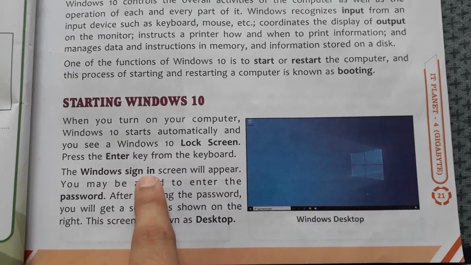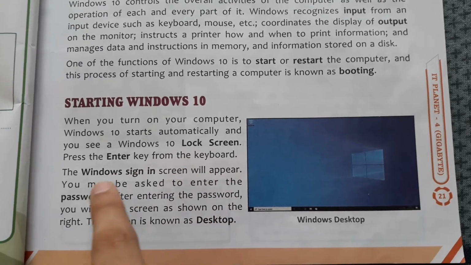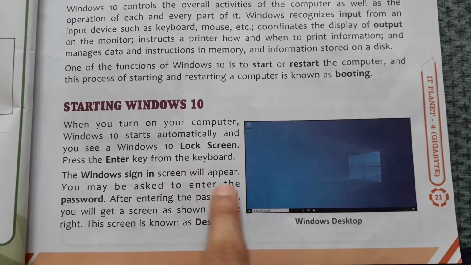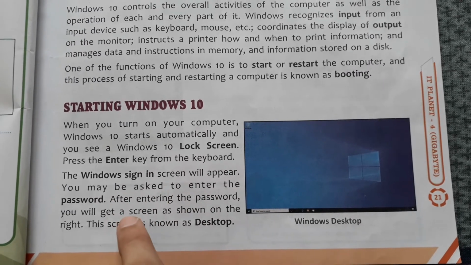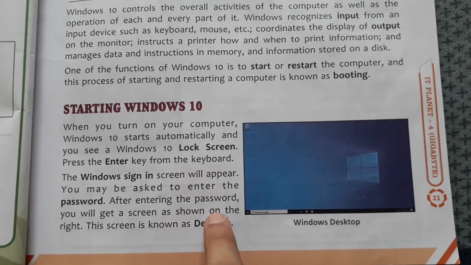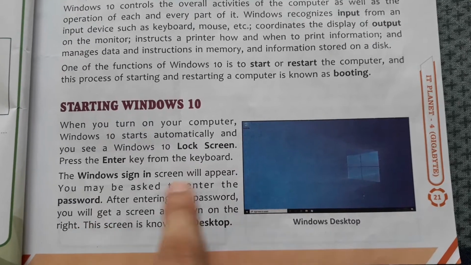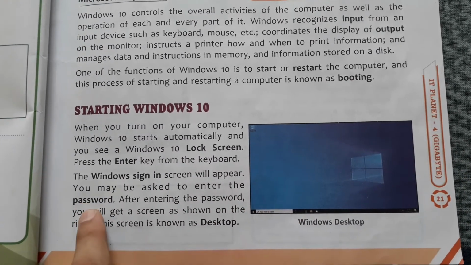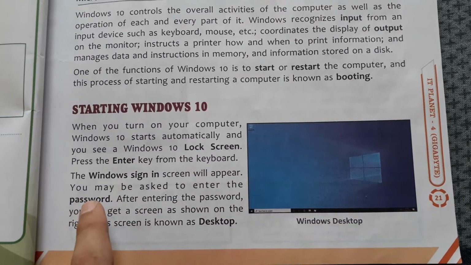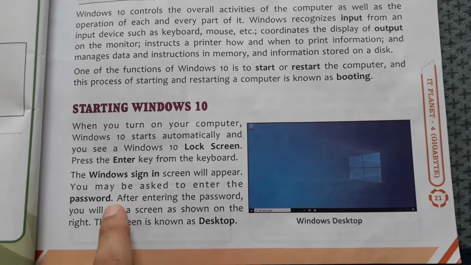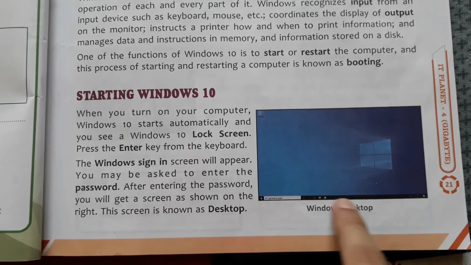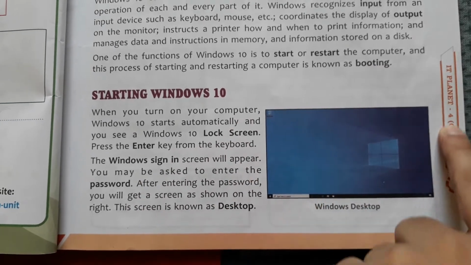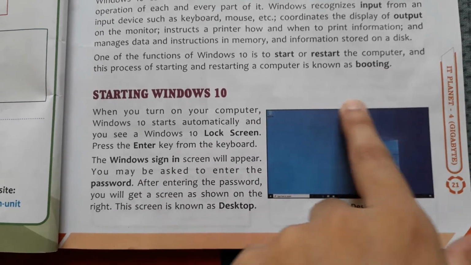The Windows sign in screen will appear. You may be asked to enter the password. After entering the password, you will get a screen as shown on the right. This is the screen. When we enter the password, the computer asks us for the password, so we enter the password. After entering the password, we will see this screen, that is the desktop screen. Okay,